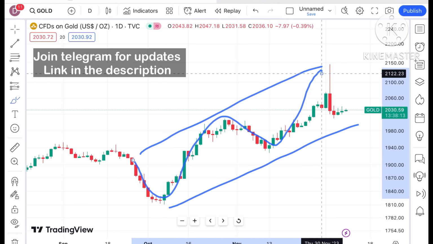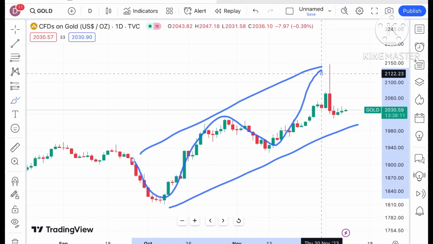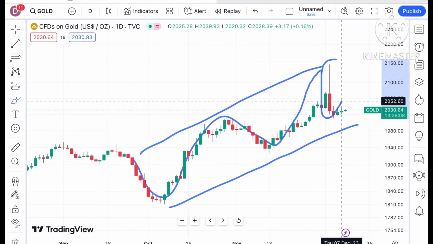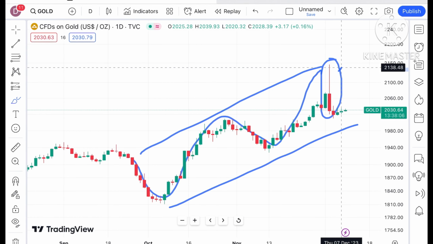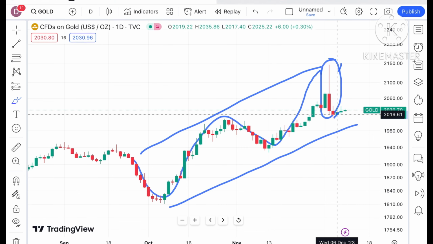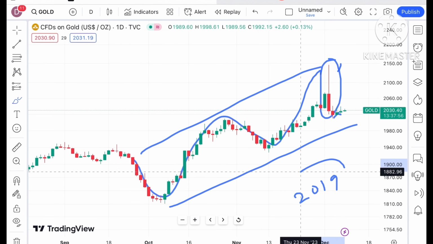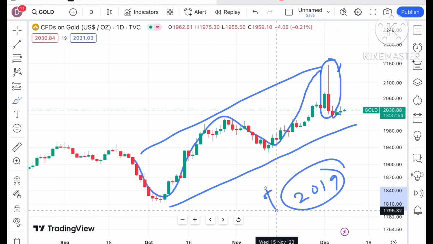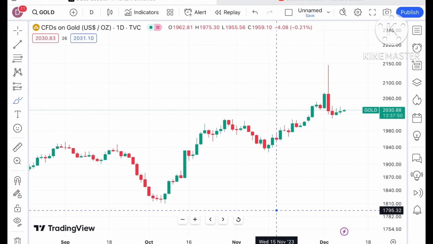If you look at this particular day, around the 5th day, you will see that the price of gold made a high of around $2146.65. After that we have seen a fall also come. A level of around 2019 we have seen, and on the same particular day a high also. That means we have seen good volatility on that particular day.